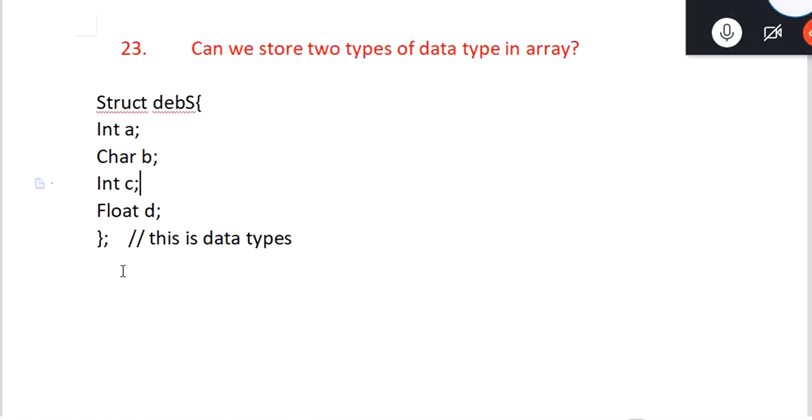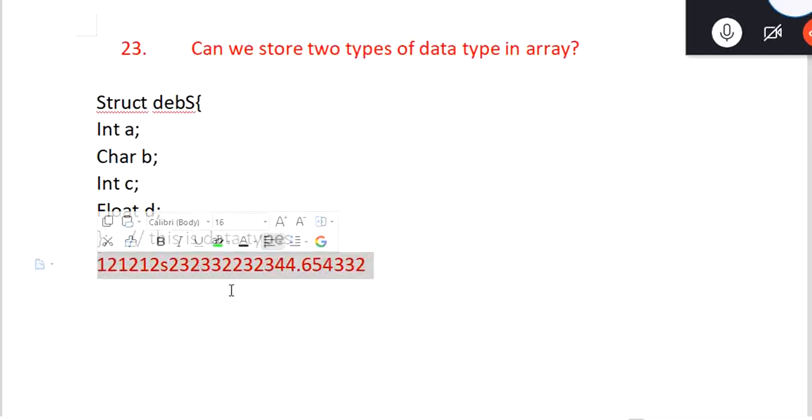So whenever you draw a memory map, in that memory map all this will be in one, they will come together. Like say this is integer, immediately after that this is character, immediately after that integer, immediately after that float. So in the memory they will occupy memory like this, and they all together will become one data type. You cannot say that they all are different data types. They all are the same data type. Means we can make the array of this structure also.